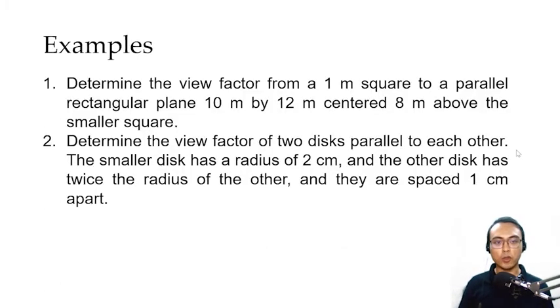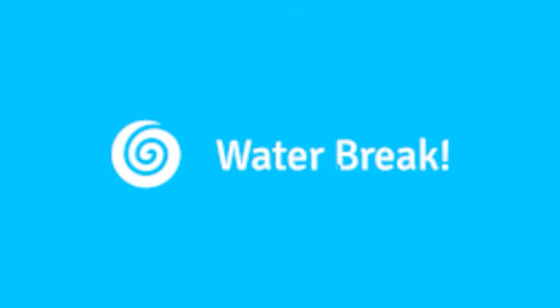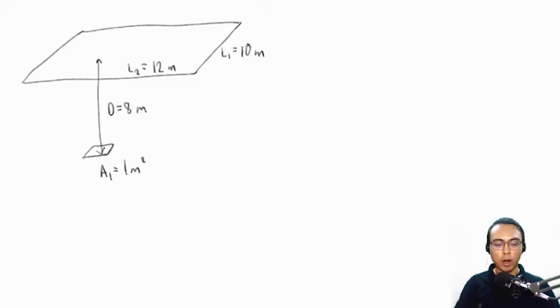Okay, let's try to solve these examples. Number 1, determine the view factor from a 1 meter square to a parallel rectangular plane 10 meters by 12 meters centered 8 meters above the smaller square. So this is a case of the first system that we have presented earlier, wherein you have two parallel surfaces and one is a differential area. Here are our given. For this example, we simply have to determine d over L1 and d over L2 before we proceed to the graph.